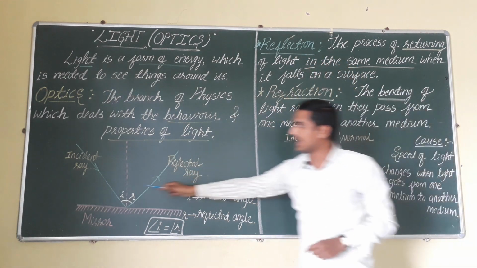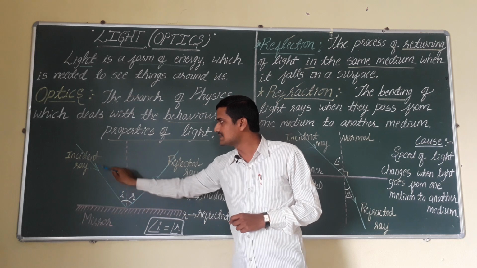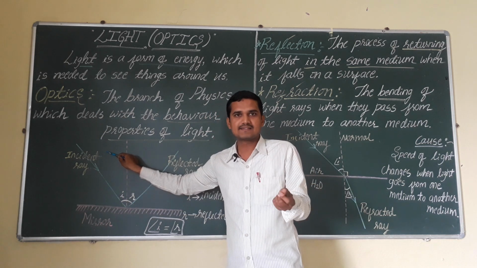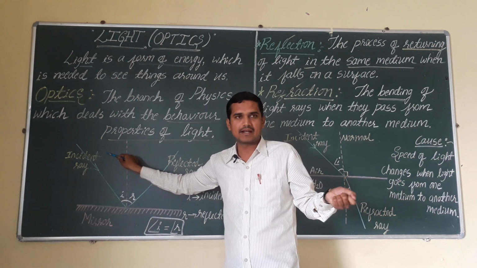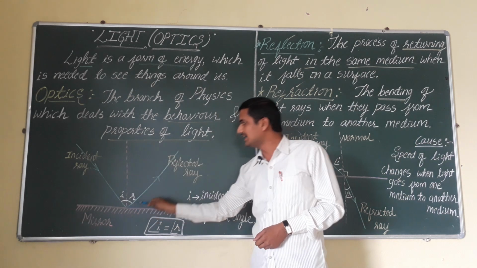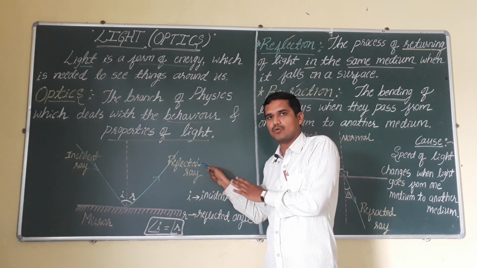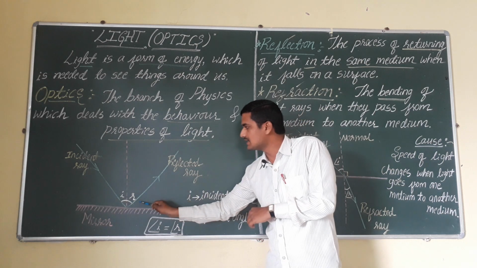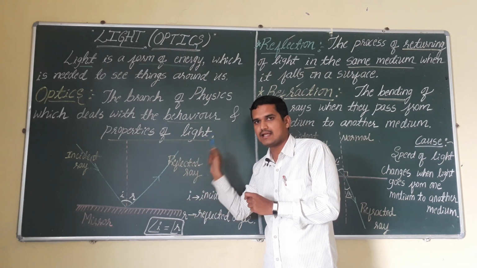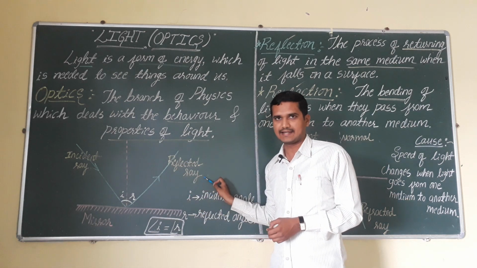Observe here, the light which is entering here is called the incident light ray. For example, you can take one laser beam and pass it towards one plane mirror. That is called the incident ray. Immediately it will come back to the same medium only, to the air medium only. This reflected ray, whatever ray you are observing here, is generally called the reflected ray.